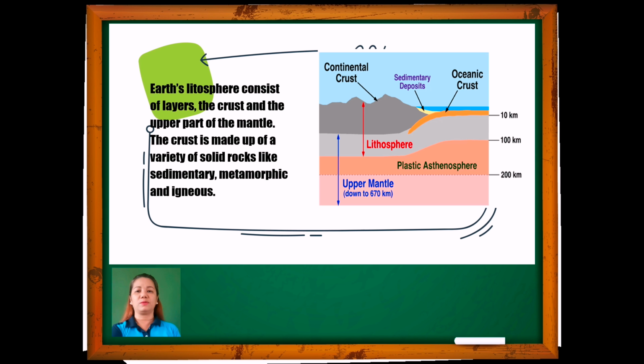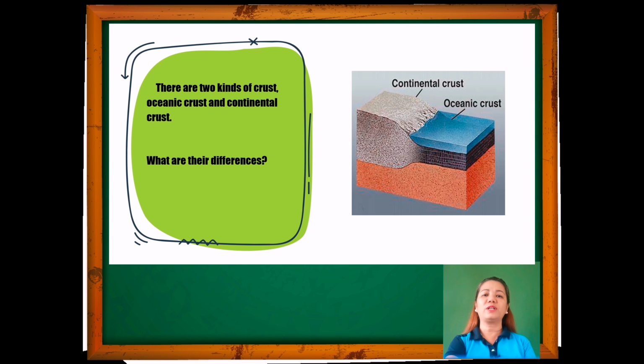How are volcanoes, mountains, and other geologic features formed? Let's study first the Earth's lithospheric part. The Earth's lithosphere consists of layers, the crust and the upper part of the mantle. The crust is made up of a variety of solid rocks like sedimentary, metamorphic, and igneous. There are two kinds of crust, the oceanic crust and the continental crust.